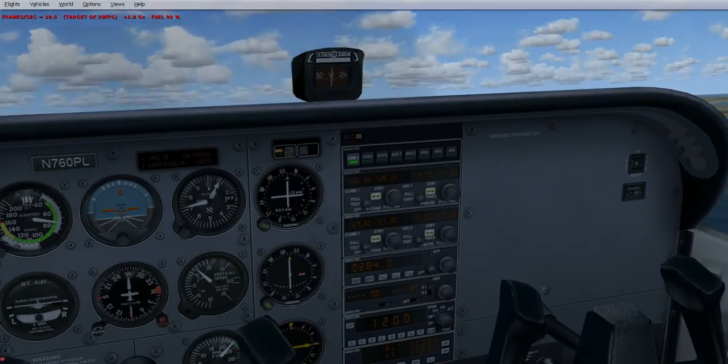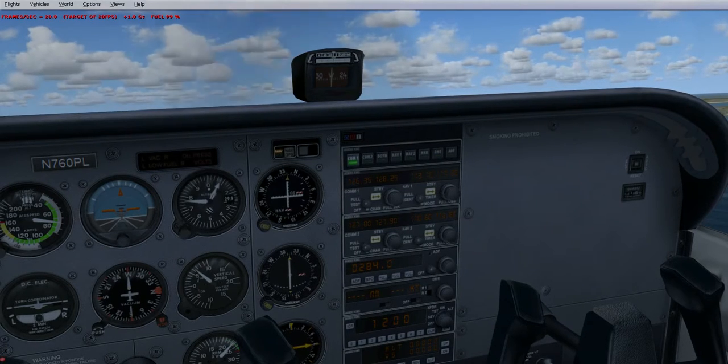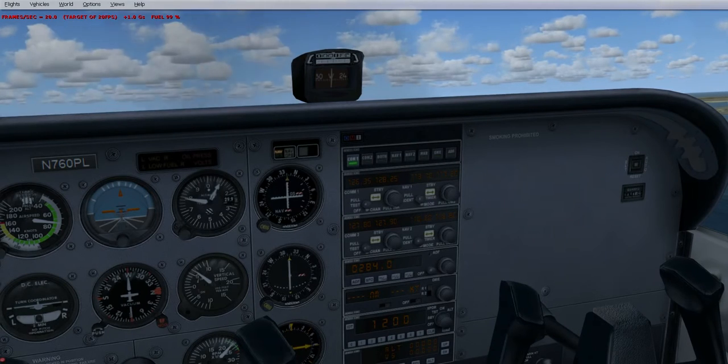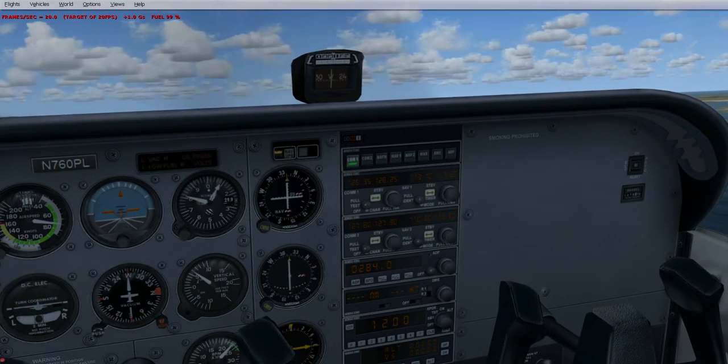So what I'm going to do now is request a full stop landing before we actually get told that we'll be leaving the airspace. So request full stop landing.